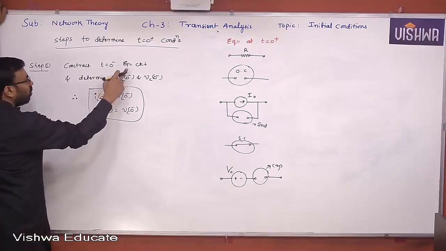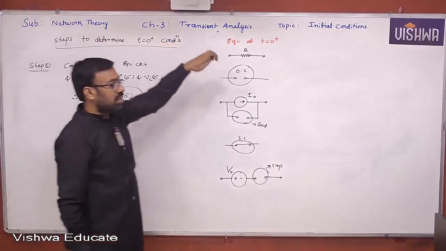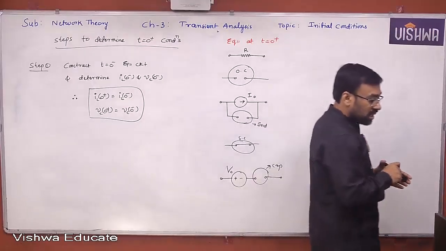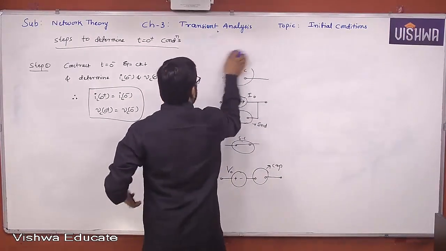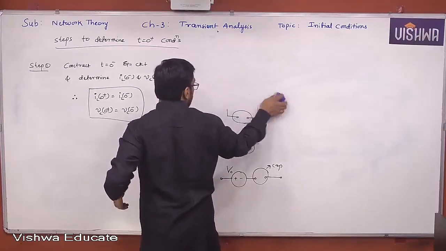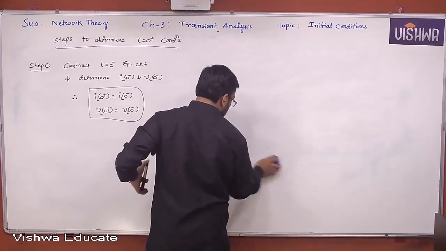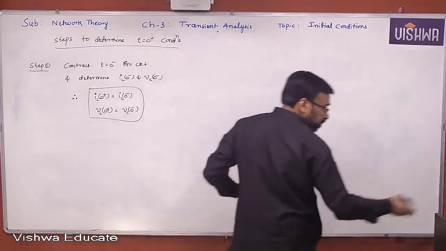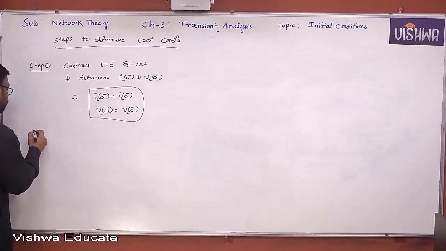So irrespective of the question, when somebody is asking for 0 plus conditions, you are supposed to determine current through the inductor and voltage across the capacitor at t equal to 0 minus. Understand all of you? Okay. Right. Now step 2. What is step 2?